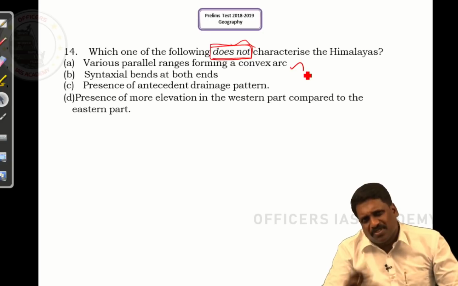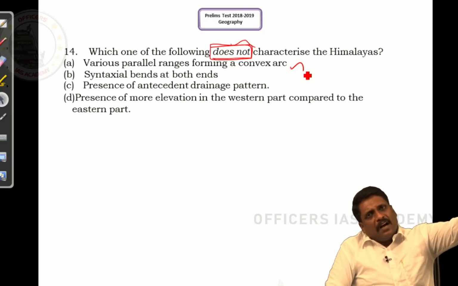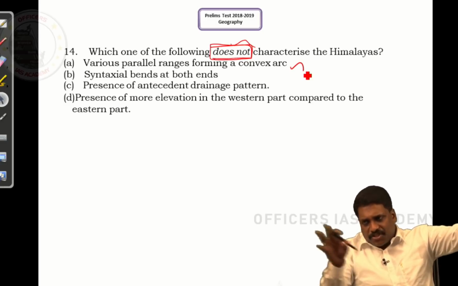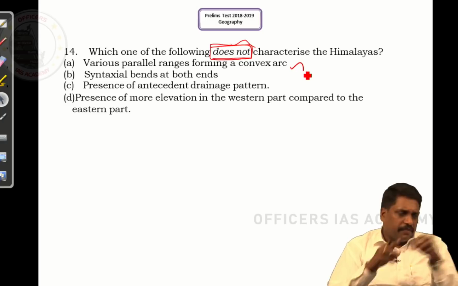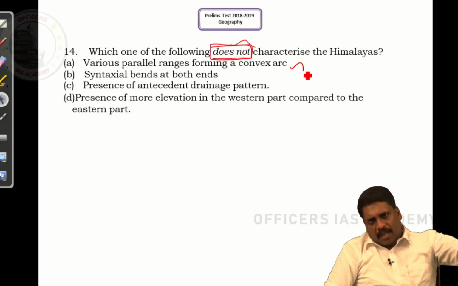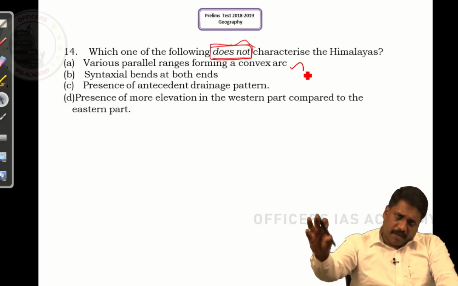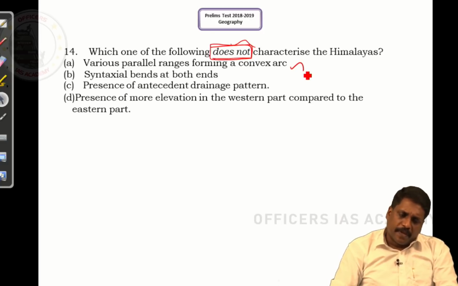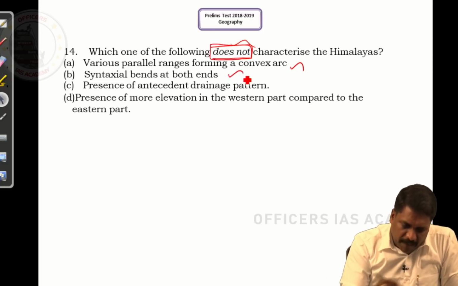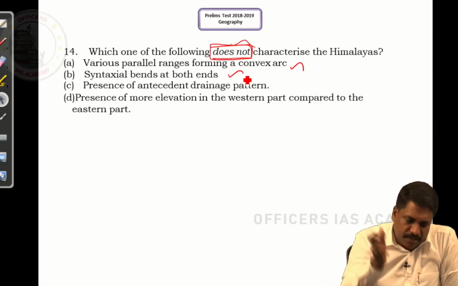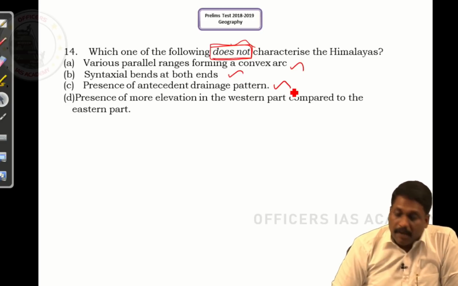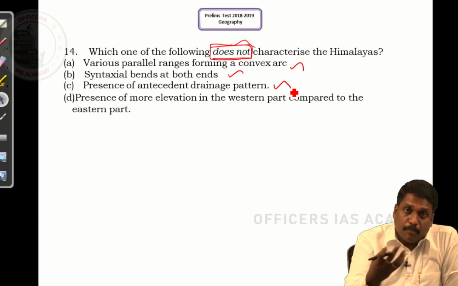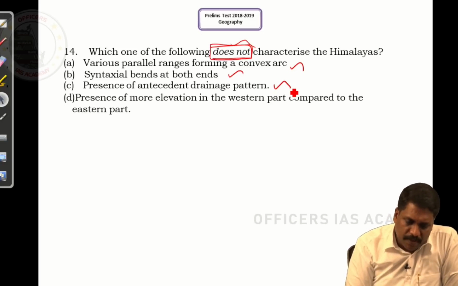Syntaxial bend at both ends. What is the syntaxial bend? A kind of U-turn, where a river takes a turn along the exteriors of both the eastern and westernmost extents. Say one syntaxial bend I have near Nanga Parbat and one syntaxial bend I have near Namcha Barwa. It means yes, with the Himalayas I have syntaxial bends at both ends. Presence of antecedent drainage systems, yes. I have rivers like Ganga, Sangpo, Indus, they are antecedent rivers.